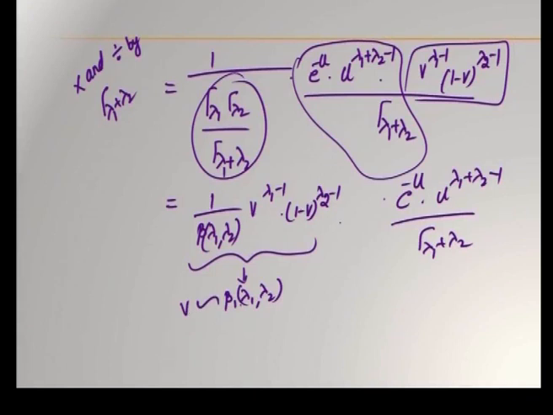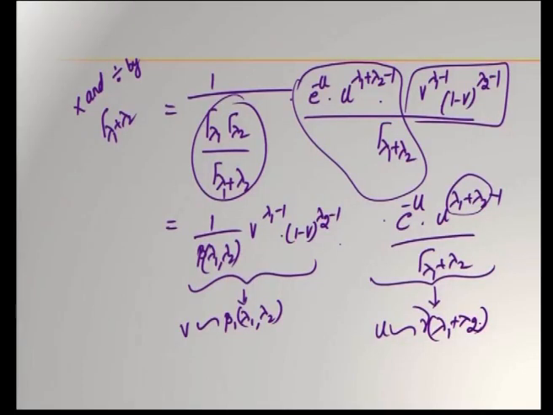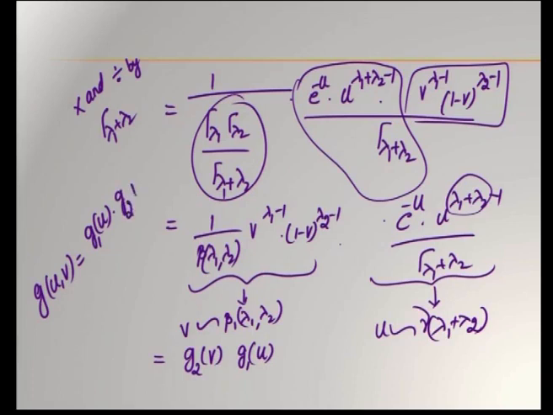So, v is following a beta distribution with parameters lambda 1 comma lambda 2, and now this is a gamma variate with parameter lambda 1 plus lambda 2, that is u, u is the variable here. So, u is a random variable following a gamma distribution with parameter lambda 1 plus lambda 2. How is this written? This is g2 of v into g1 of u. Hence, we have got g of u comma v is equal to g1 of u into g2 of v.